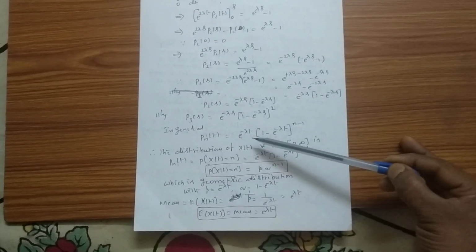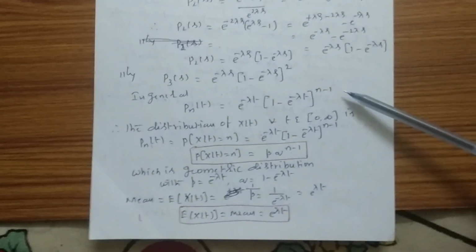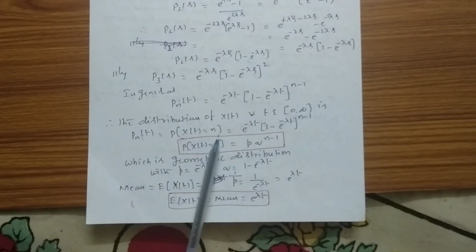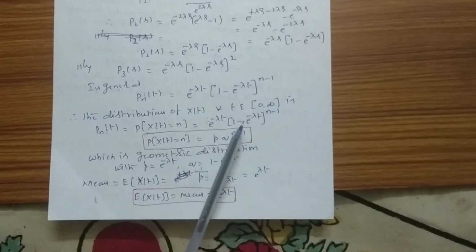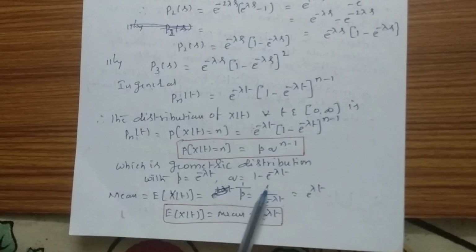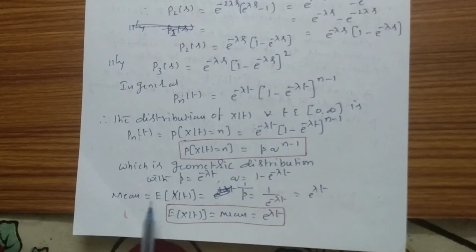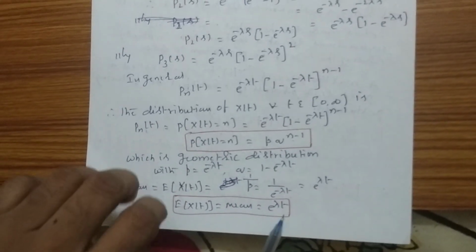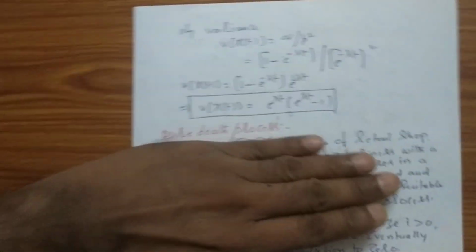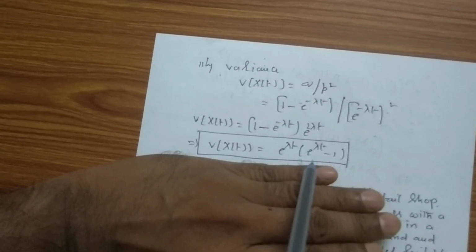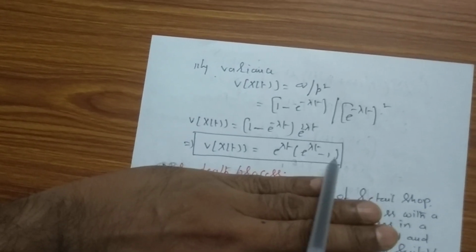So in general, Pn(t) is equal to e to the power of minus lambda t into 1 minus e to the power of minus lambda t, whole to the power of n minus 1. The distribution of X(t) over an interval is nothing but a geometric distribution, where p is equal to e to the power of minus lambda t and q is equal to 1 minus e to the power of minus lambda t. In a geometric distribution we know that the mean is 1 by p, so I get e to the power of lambda t. Similarly, the variance is q by p squared, so the variance of X(t) is equal to e to the power of lambda t into e to the power of lambda t minus 1.